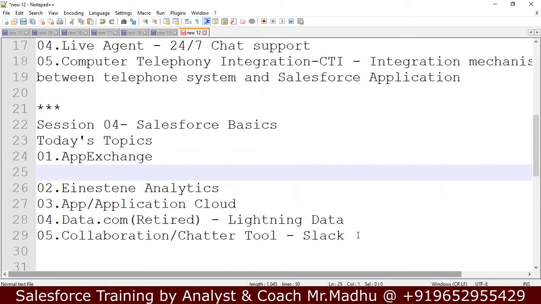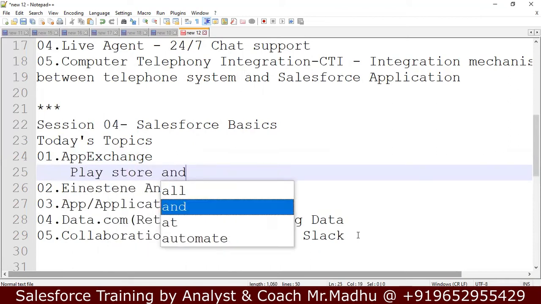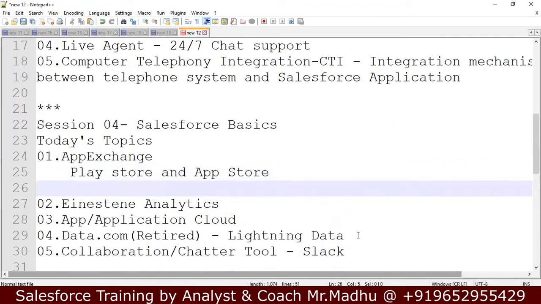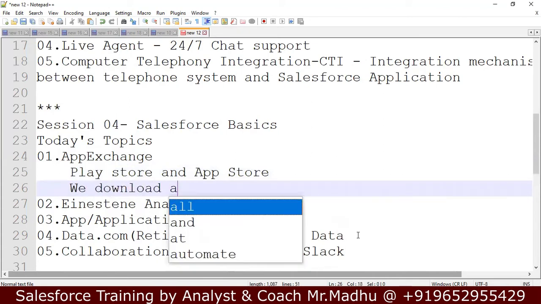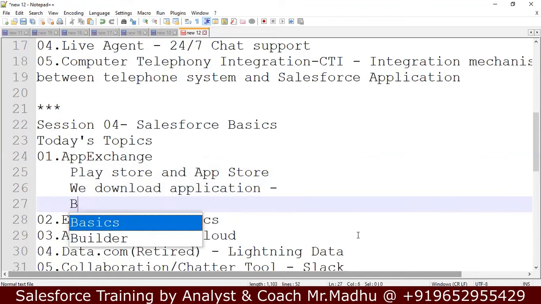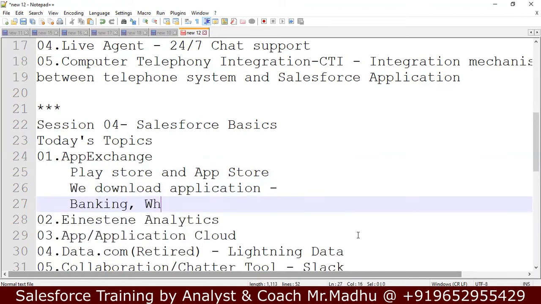So this is the App Exchange feature. What is App Exchange? Now in our mobiles, we have Play Store if it is Android, and App Store if it is iOS. From this Play Store and App Store, we download applications. What kind of applications do we download? Different kinds of applications. It might be a banking application, or WhatsApp, or Facebook, any application.